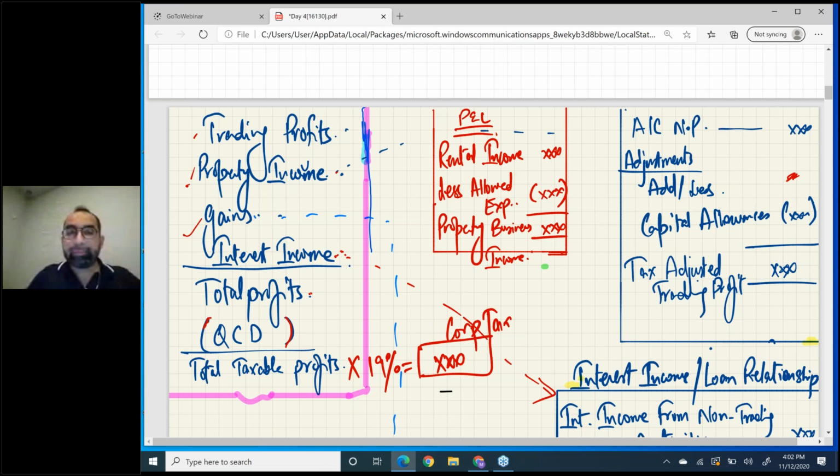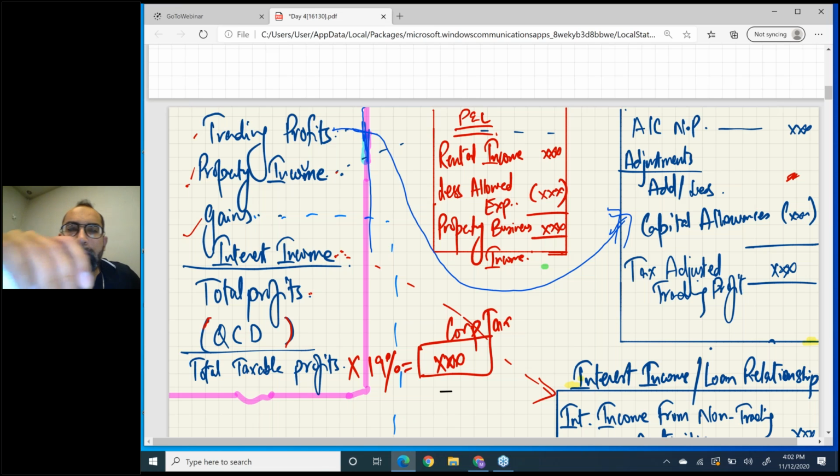Now be active. If you double click trading profits, you will go to this area. How are we going to work on trading profit? Hope you remember yesterday's trading profit journey from accounting net profit to tax adjusted trading profit. In between this journey you will get capital allowances as well. Once you calculate this, you will write trading profit here, and your trading profit is ready.